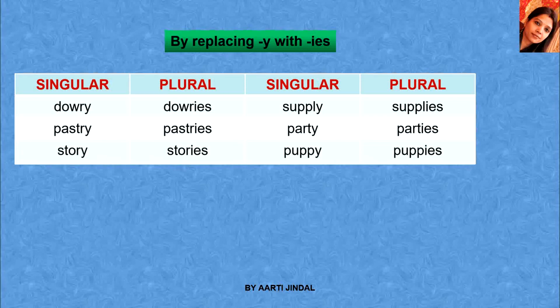The next way to convert singular forms to plural forms is by replacing y with ies. Some examples are dowry will be dowries, pastry will be pastries, story will be stories, supply will be supplies, party will be parties, and puppy will be puppies.